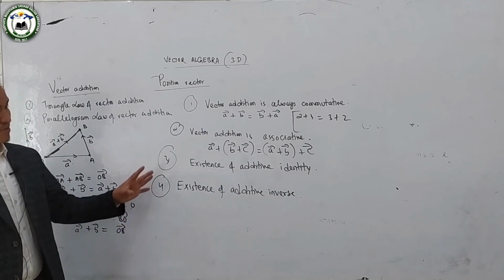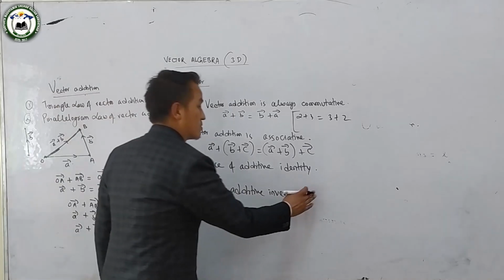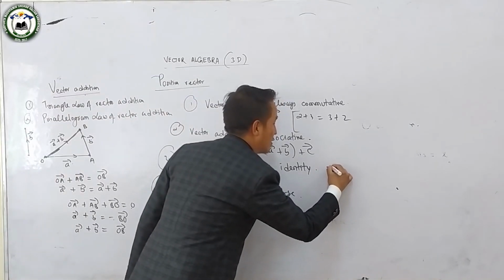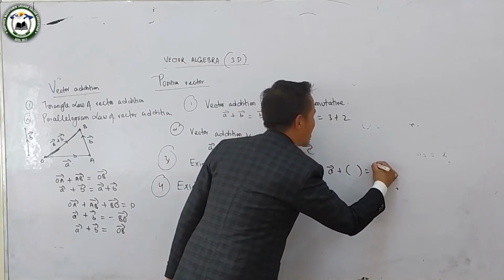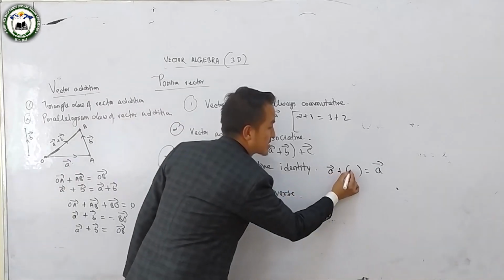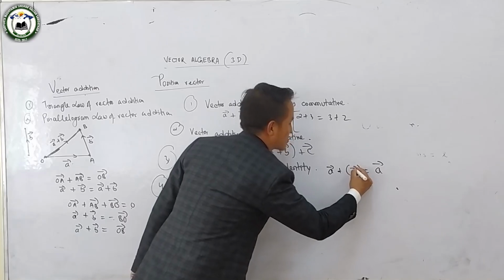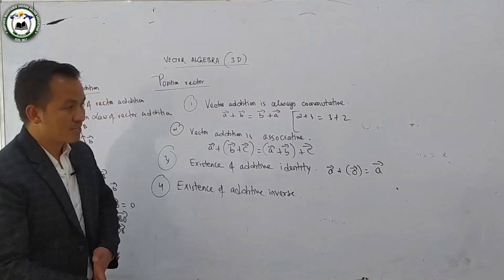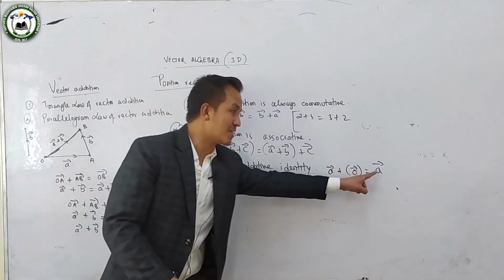And what is the meaning of existence of additive identity is very simple. कुनै पनि भेक्टरमा अर्को भेक्टर एड गर्यो भने सेम भेक्टर पाउँछ. So what is this required vector? Then you all know this is 0 vector. कुनै भेक्टरमा 0 vector add गर्यो भने you will get the same vector.